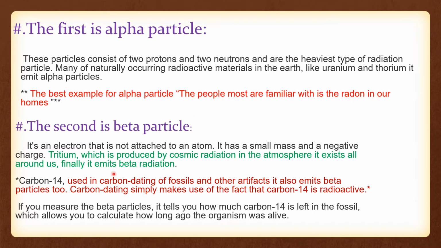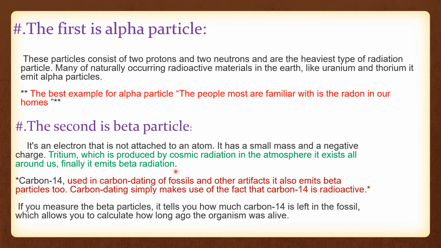The second is the beta particle. It is an electron that is not in an atom, right? So it has a small, negative charge. An example is tritium, which is produced by cosmic radiation in the atmosphere. What is cosmic radiation? It exists all around us.